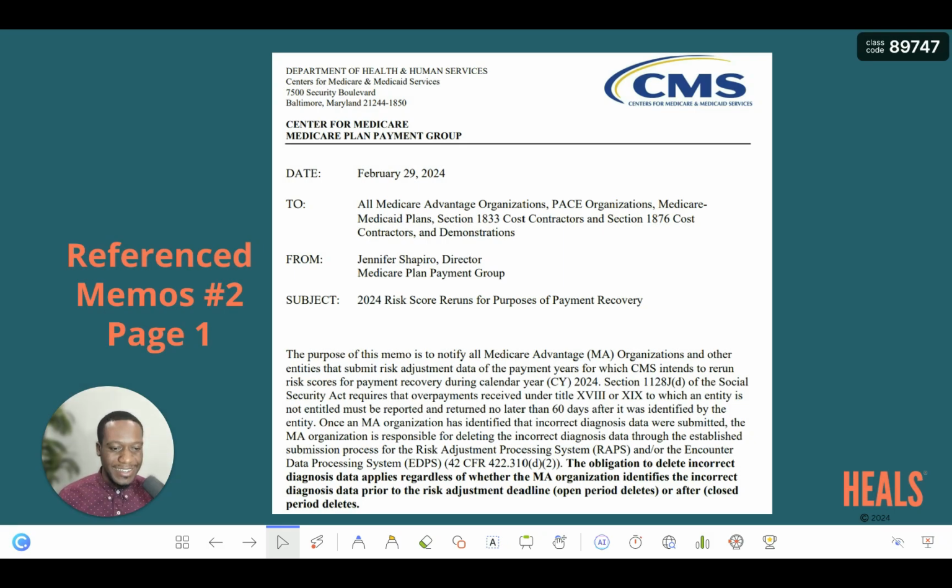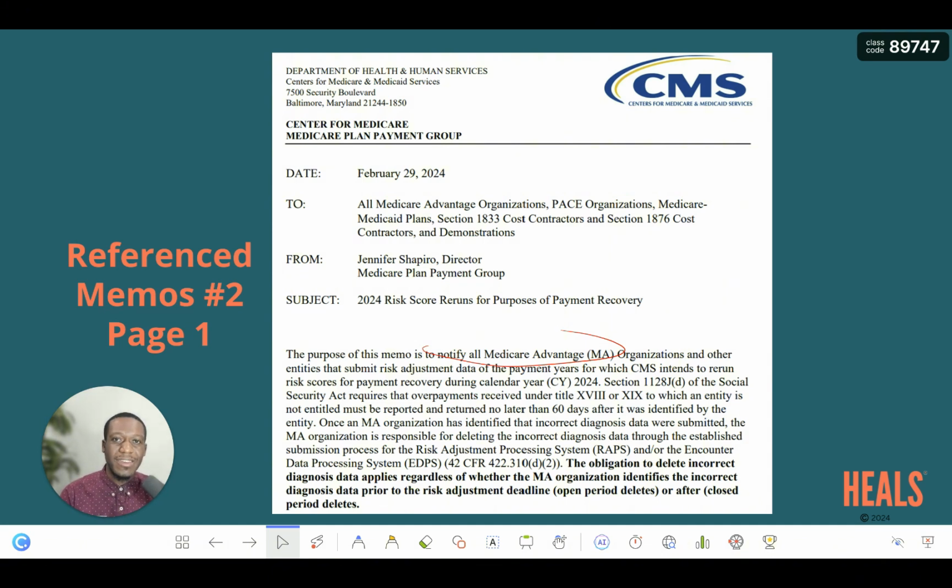The February 2019-2024 HPMS memo, which I have a screenshot here, has the subject 2024 Risk Score Reruns for purposes of payment recovery. So this was giving plans a heads up earlier in the year pertaining to all the overpayment reruns that were going to happen in 2024. If you look at this memo, we'll start from here. It says the purpose of this memo is to notify all Medicare Advantage plans, organizations, and other entities that submit risk adjustment data of the payment years for which CMS intends to rerun risk score for payment recovery during calendar year 2024. So pretty much what payment year reruns were going to be run in this year.